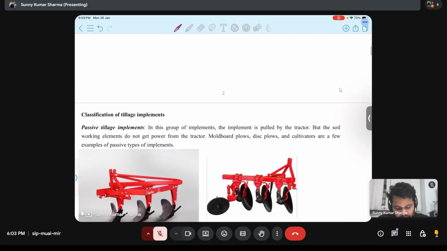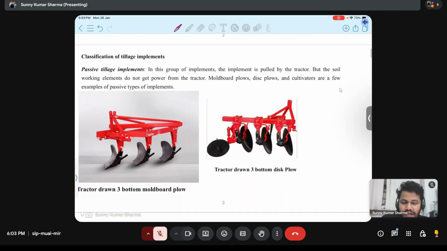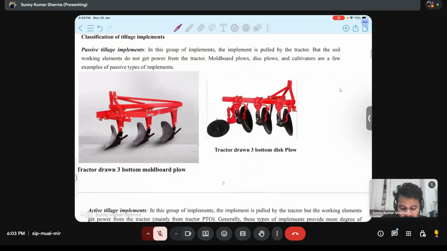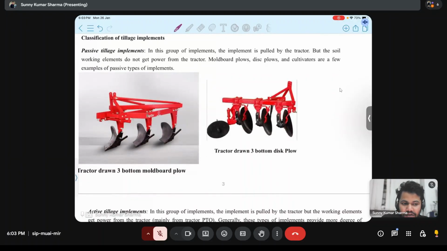Then the next part is classification of tillage implements. Passive tillage and active tillage implement. Can you define? Passive tillage implements do not get power, but active tillage implements are powered. Yes, that is correct.